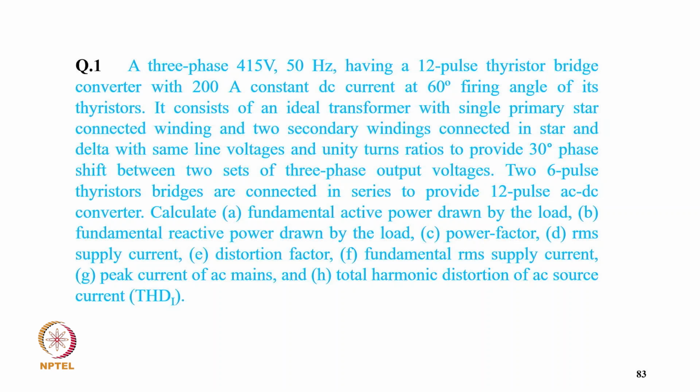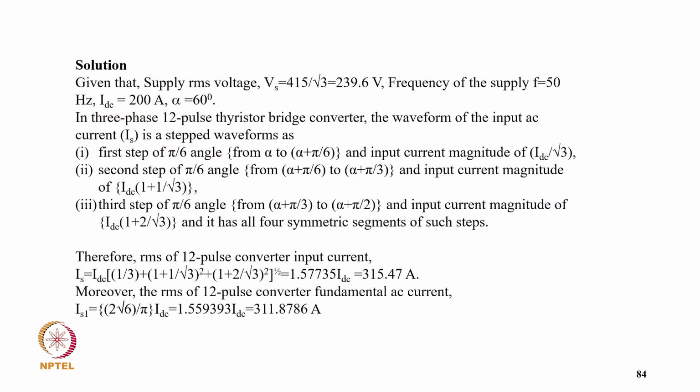Calculate the fundamental active power drawn by the load, the fundamental reactive power drawn by the load, power factor, RMS supply current, distortion factor, fundamental RMS supply current, peak current of AC mains, and total harmonic distortion of AC mains current. Coming to the solution, given that supply voltage is Vs equal to 415/√3, that is 239.6 volt, frequency of supply 50 Hz, IDC 200 and alpha is 60.